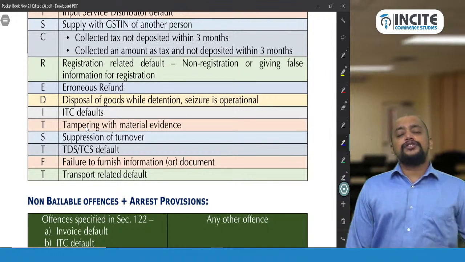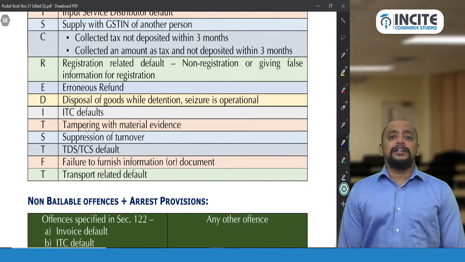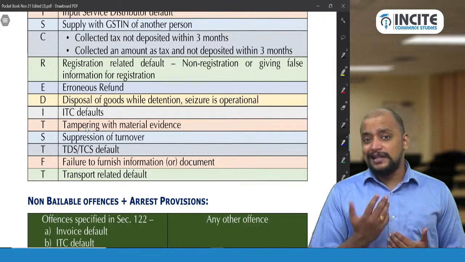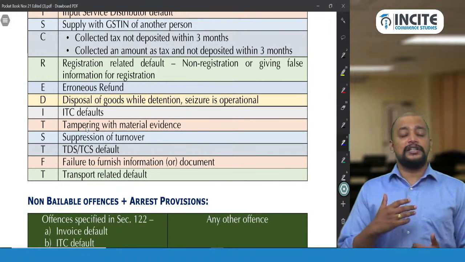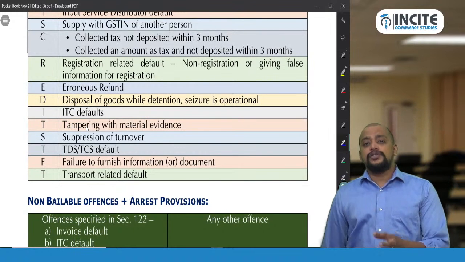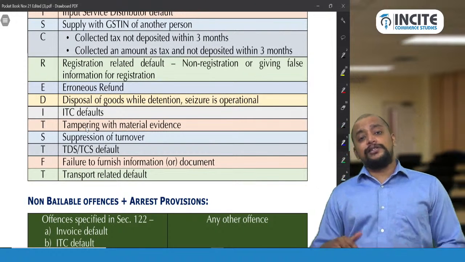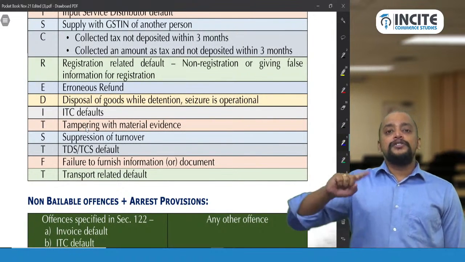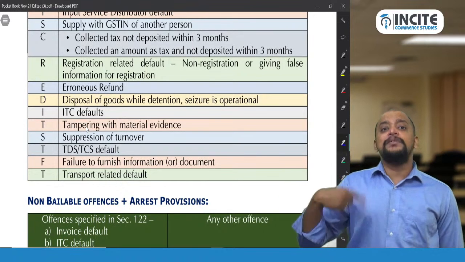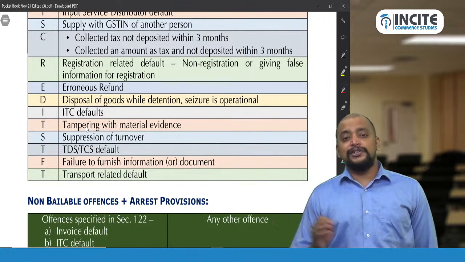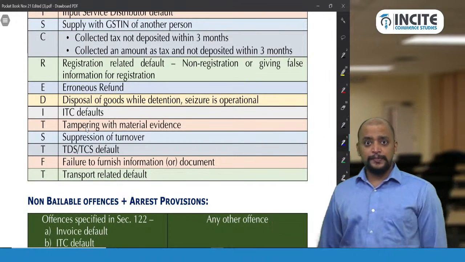No. So it is not registration default. Registration default is like at the time when we obtain the registration, if we give fake details, that is false details, that is only called registration default. Whereas if you are required to get registered and not got registered, that is also registration default. So not giving the changes, not intimating the changes will not be called registration default, but that is an offense.